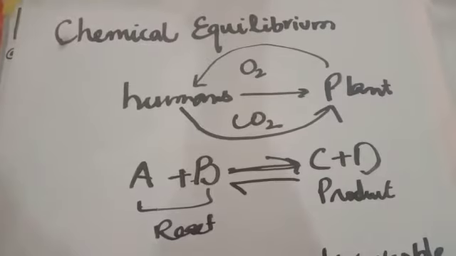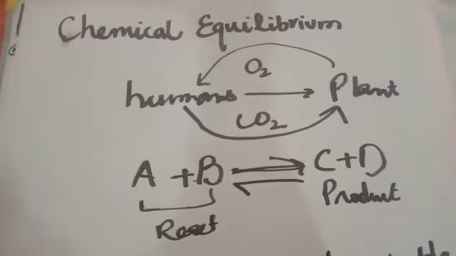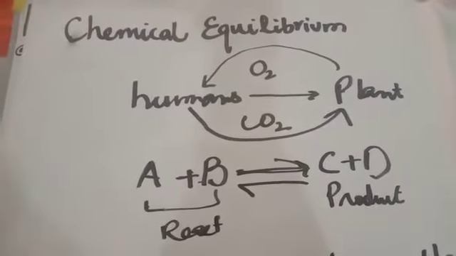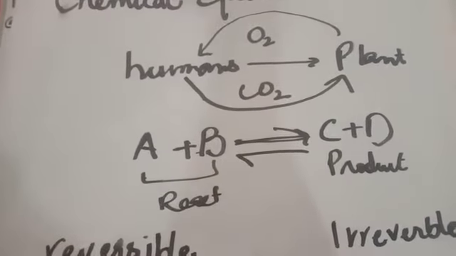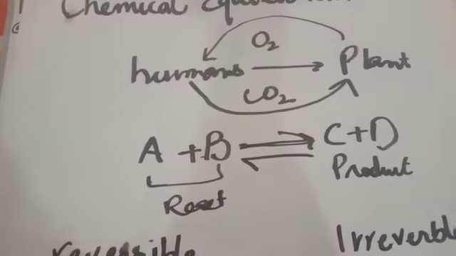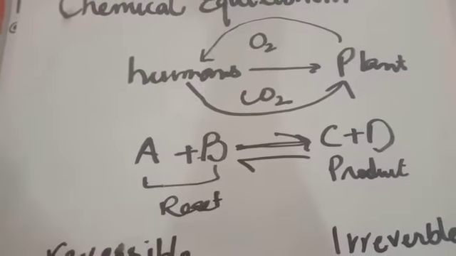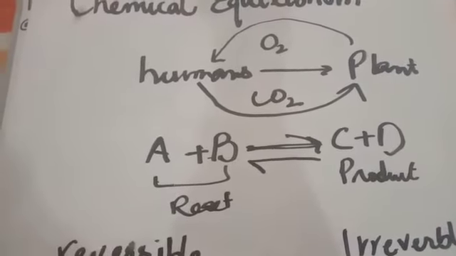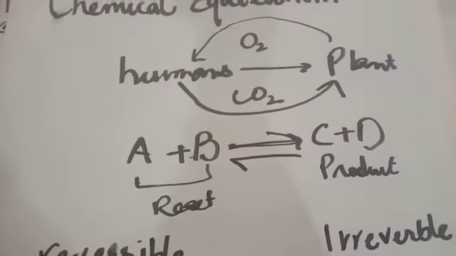We used to know about chemical reactions that take place in humans, animals, and plants, and how they establish chemical equilibrium in daily life. It is very important to understand what a chemical reaction is. A chemical reaction is basically a reaction in which the two reactants or raw materials combine, undergo a chemical change and are converted into the product. In the process in which the reactants are converted into the products, a new thing is born which is totally different from its reactants. That is called a chemical reaction.